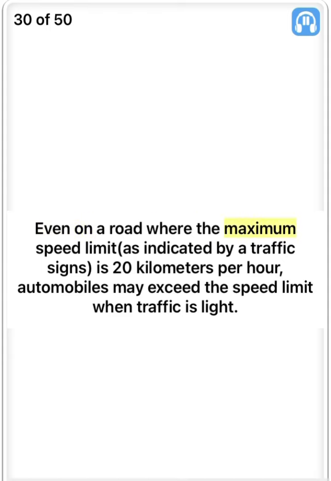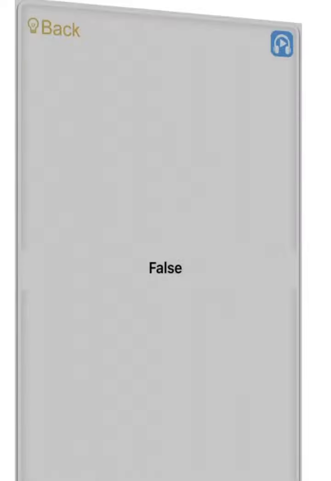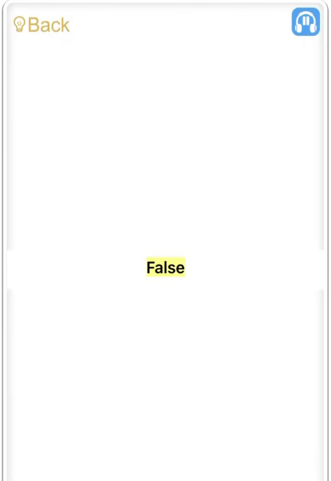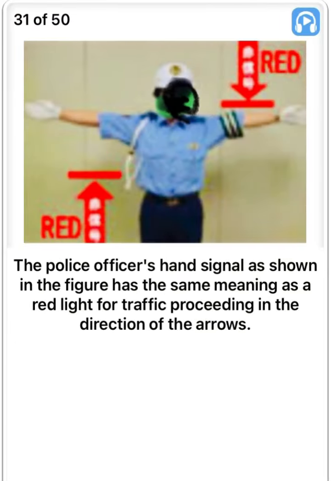Even on a road where the maximum speed limit, as indicated by a traffic sign, is 20 km per hour, automobiles may exceed the speed limit when traffic is light. False. The police officer's hand signal as shown in the figure has the same meaning as a red light for traffic proceeding in the direction of the arrows. True.